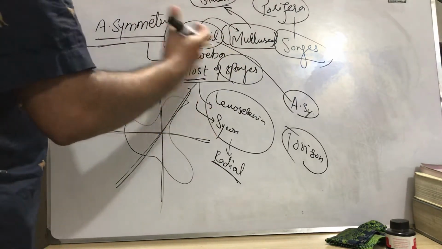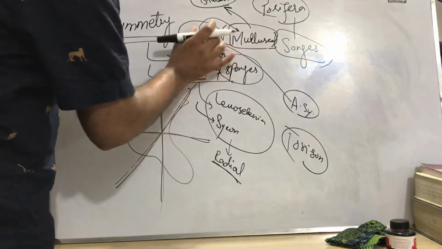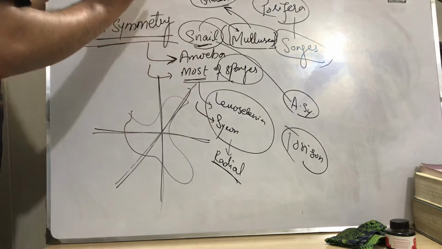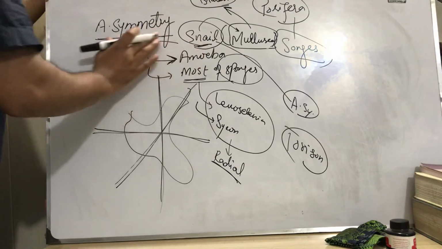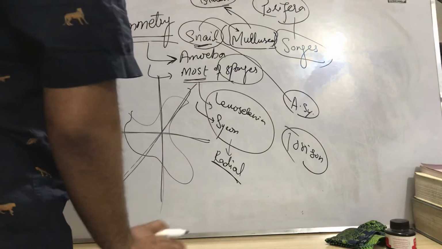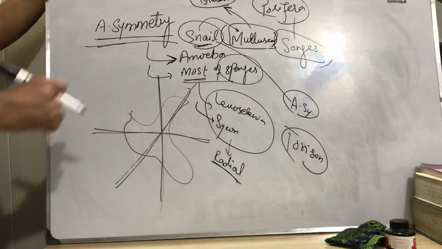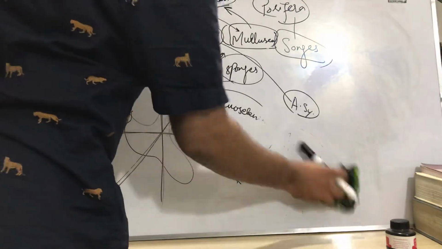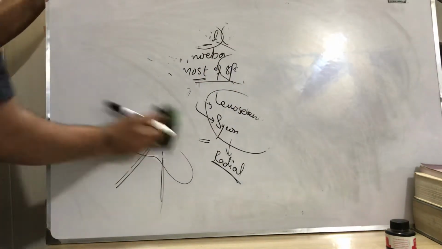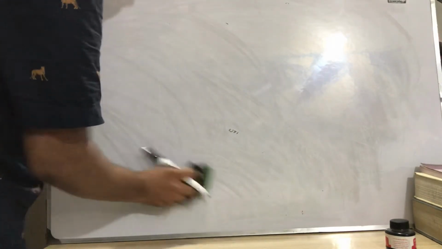But everywhere an exception is found. So the snail is one of the exceptions of Mollusca and is included in asymmetry. We just say it shows asymmetry at the developmental or adult stage, and shows bilateral symmetry at the embryonic stage. So this is all about asymmetry. Now we should know about symmetry also.